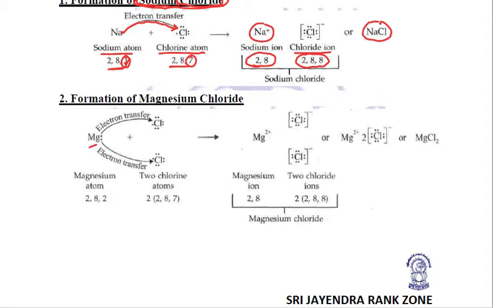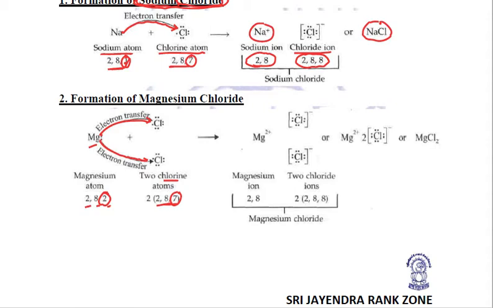Magnesium, Mg, is a metal having atomic number 12, so the configuration is 2,8,2. It has two outermost electrons which it needs to donate in order to become stable. Chlorine again has atomic number 17, with 7 valence electrons. Magnesium donates 1 electron to one chlorine and the other electron to another chlorine.